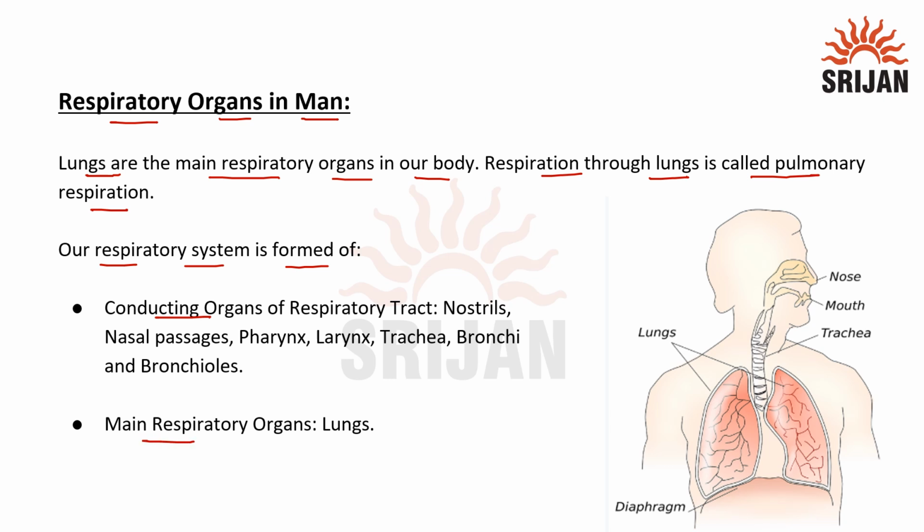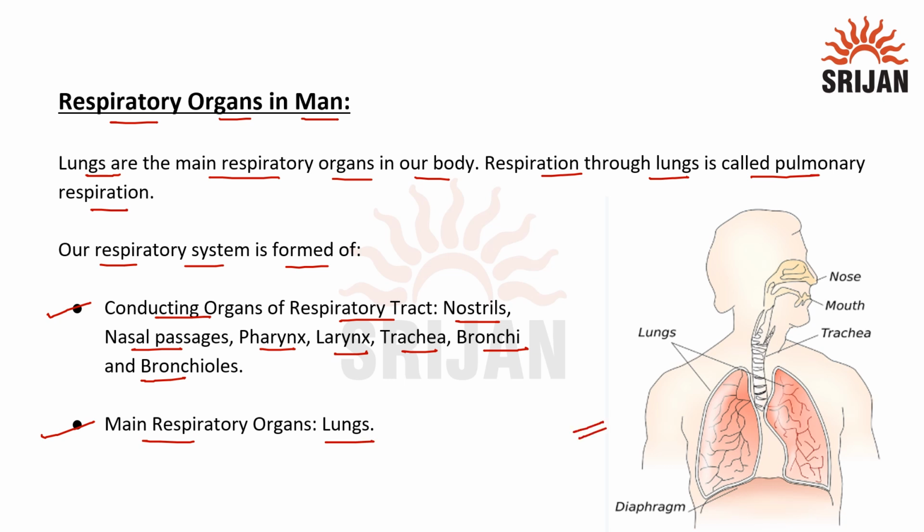First, let's understand about conducting organs. So the conducting organs of respiratory tract are nostrils, nasal passages, pharynx, larynx, trachea, bronchi, and bronchioles. Main respiratory organs are lungs.